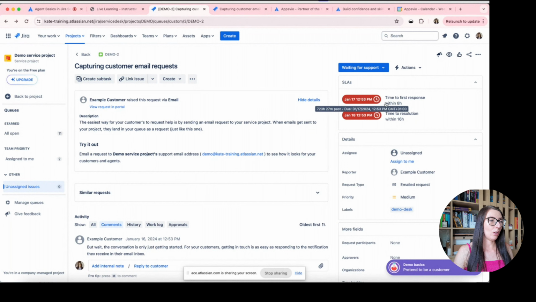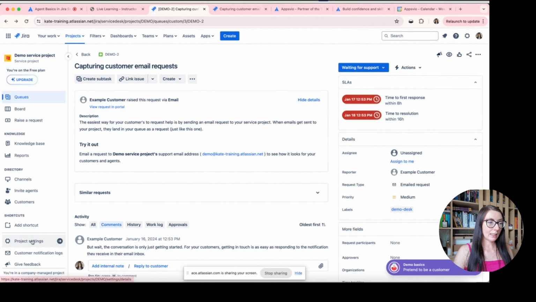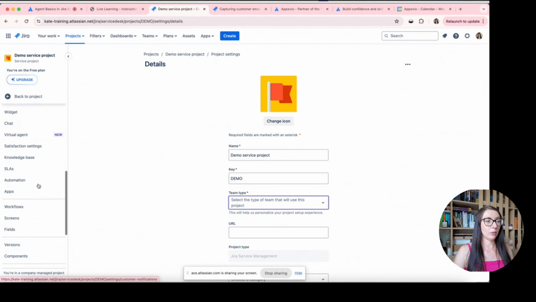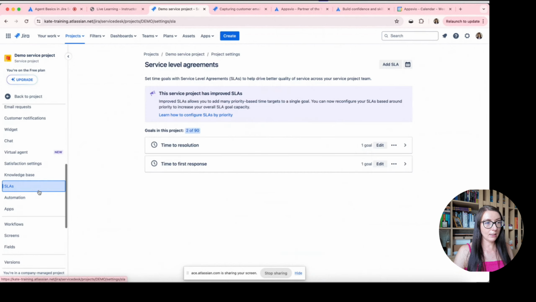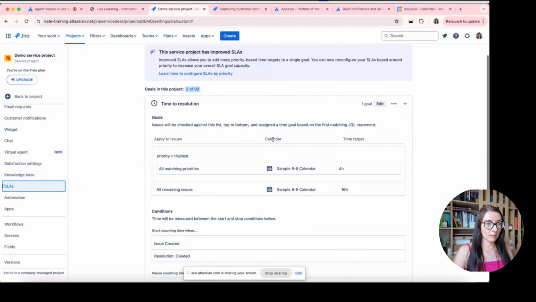And SLA is also configured under project settings. We have got a dedicated configuration for this one. We have got here a section, SLAs, and here you can see all service level agreements which are configured for this project, and you can of course add new SLAs or modify existing.